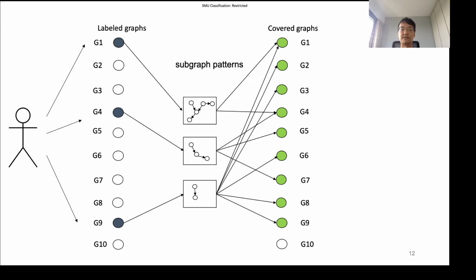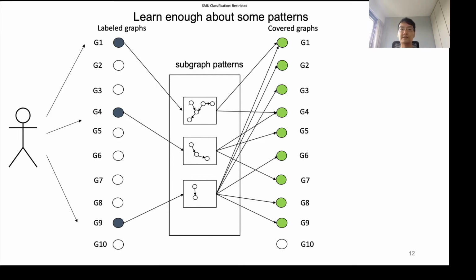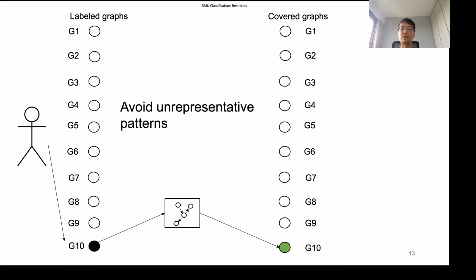Graphically, this is what the process looks like. We wish to obtain the set of examples that we should label such that when they are labeled, they allow us to say something about some patterns that would allow us to say something about many examples or graphs in the dataset. So this is all encoded as a logic program, and we also wish to avoid unrepresentative patterns. For example, if we have a pattern that just covers one example, then it is not very interesting, and we try to avoid finding out about these patterns.